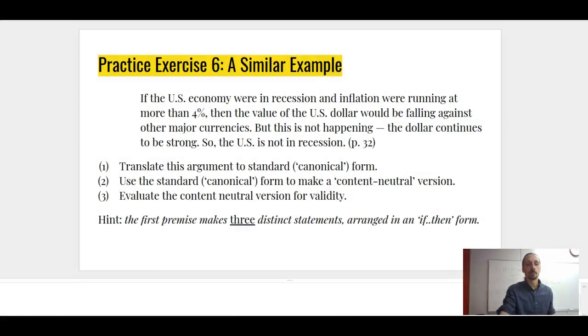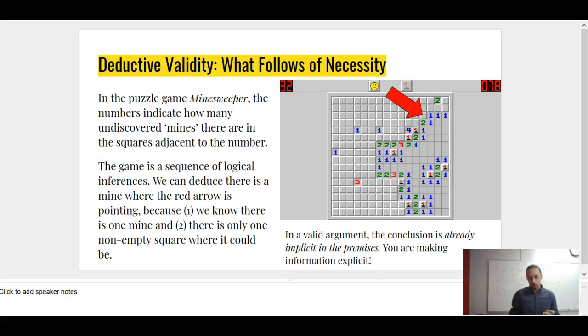Okay. So this is the essence of logic. You might think this was a nitpicky example, but that's exactly the point. The idea in logic is to figure out exactly what information is present in the premises in order to make it explicit in the conclusion.